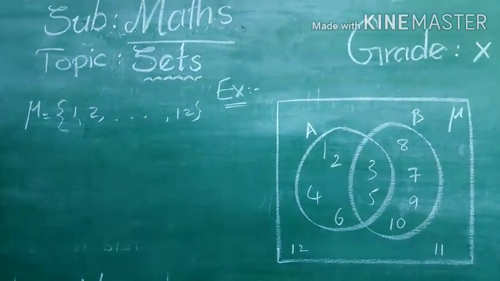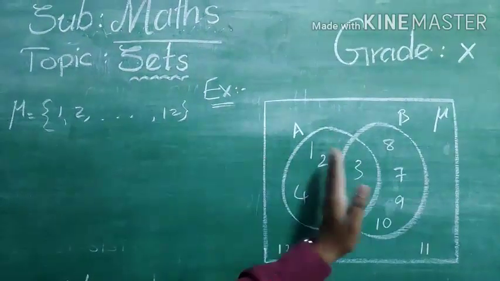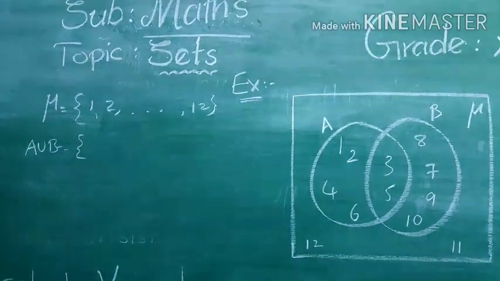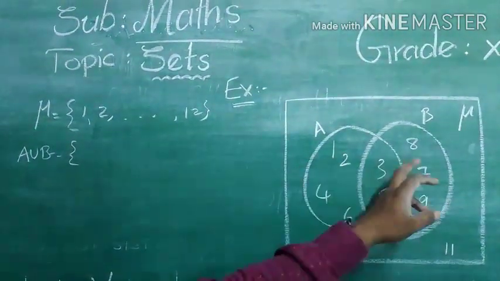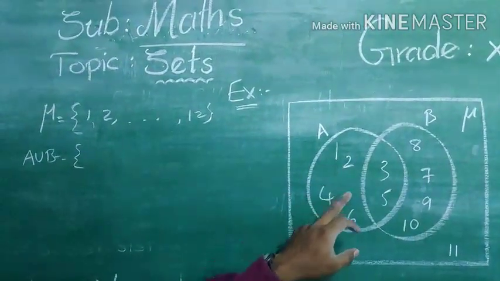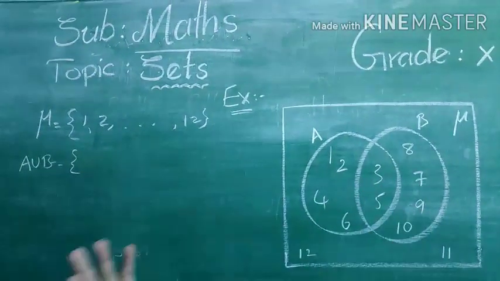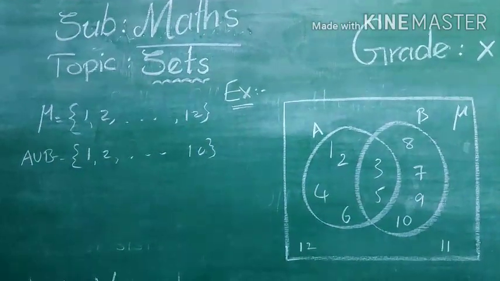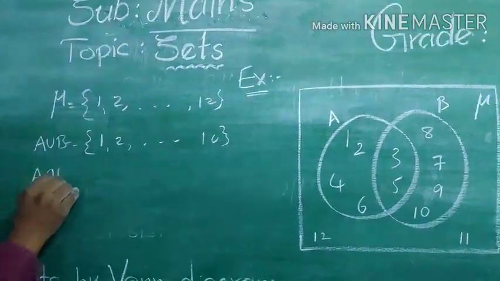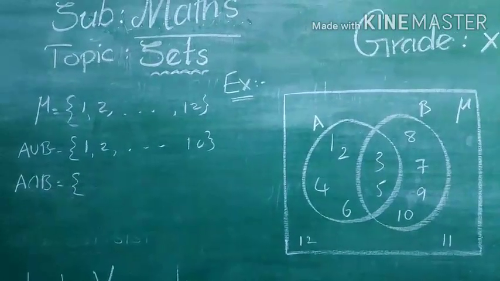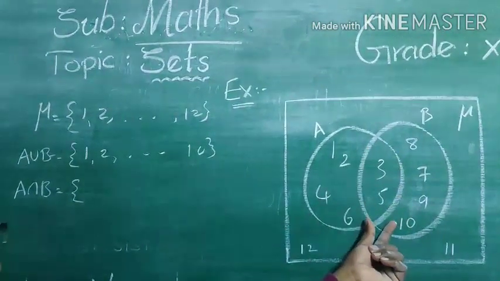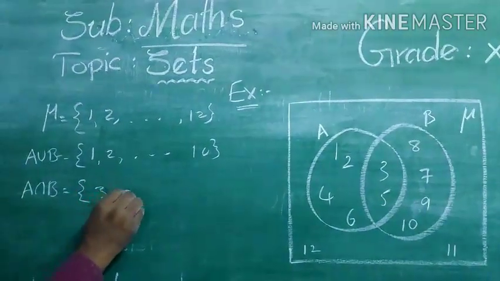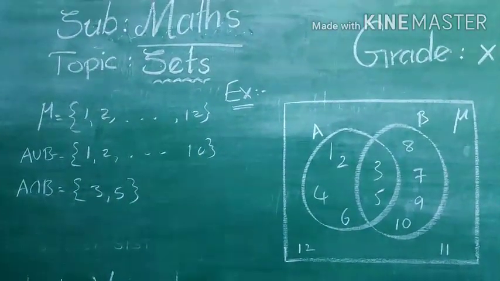And next one, what are the elements of A union B? A union B means all the elements of A and B together. That means 1, 2, 3, 4, 5, 6, 7, 8, 9, 10, up to 10. So 1, 2 up to 10 is A union B. A intersection B means the elements which are common in both A and B. So this is the part of intersection. 3 and 5 are the intersection elements, common in both the sets.